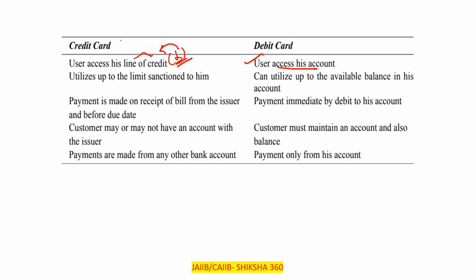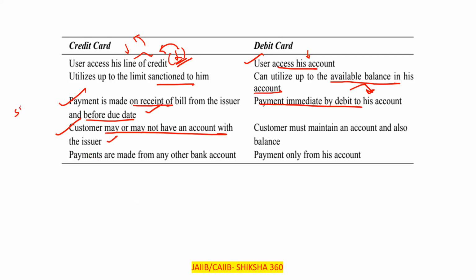Next, a credit card utilizes up to the limit sanctioned to him, while a debit card can utilize up to the available balance in his account. Here the user utilizes his credit limit. Payment is made on receipt of the bill from the issuer, before the due date, while a debit card payment is made immediately by debit to his account. The customer may or may not have any account with the issuer. There is no requirement, like for an SBI credit card, that you must have an account with SBI. An agency having a tie-up with SBI distributes the credit cards, so the customer may or may not have an account with the issuer.